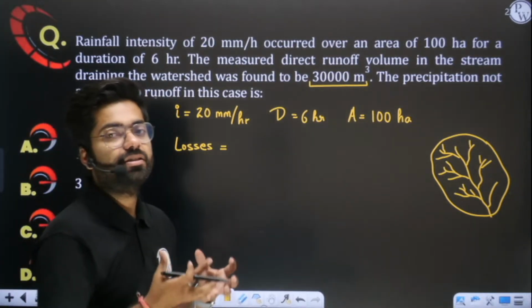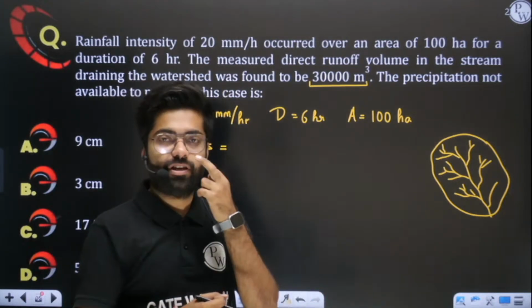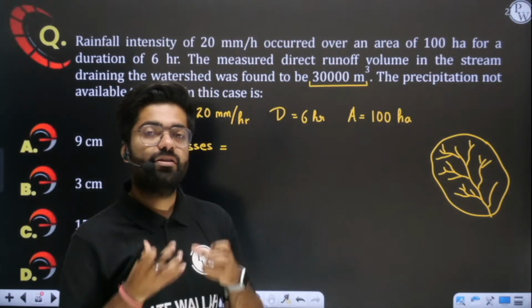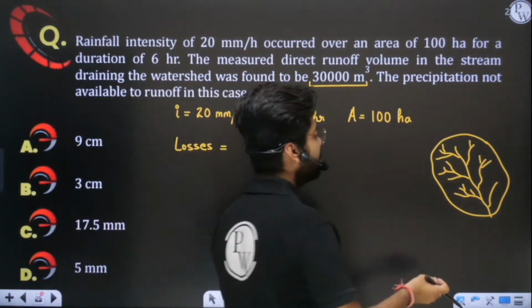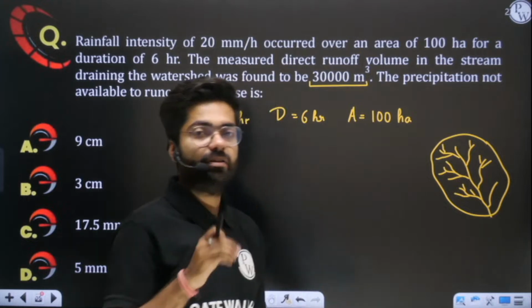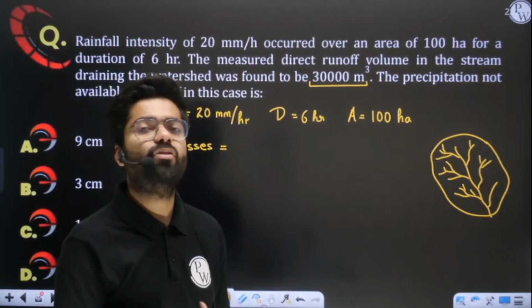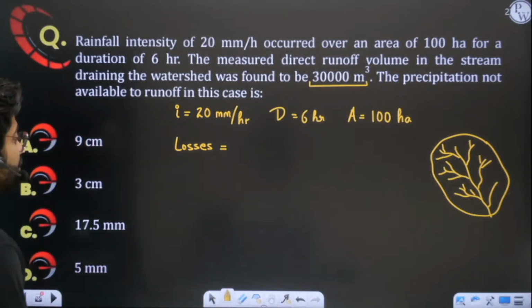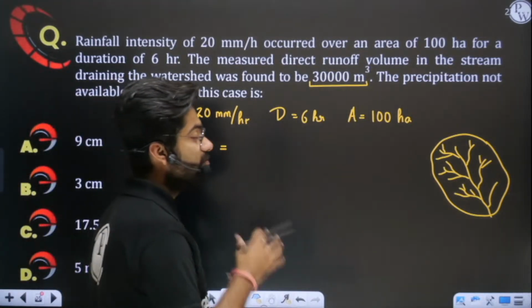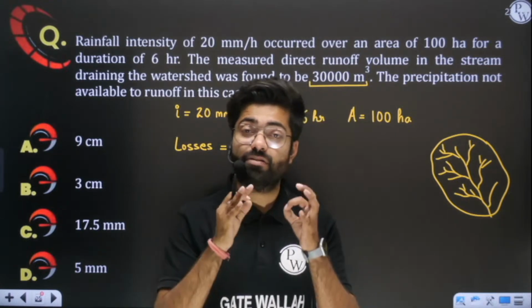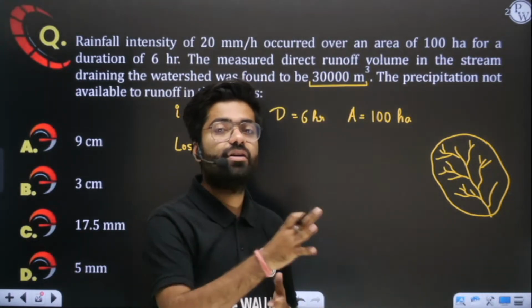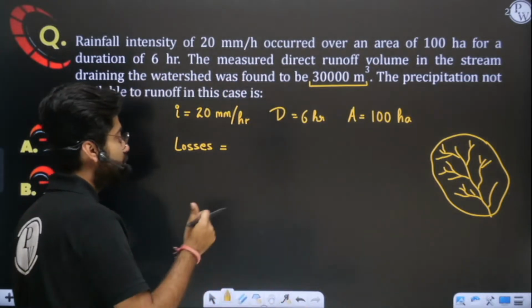Let us assume X amount of rainfall has happened, but out of that X amount, some water will be abstracted, some water will be lost. Either it may have infiltrated, or evaporated or transpired, or be it any kind of loss, depression storage, be it any kind. But after precipitation, some water must have been lost, and because of that, only some portion will run off.